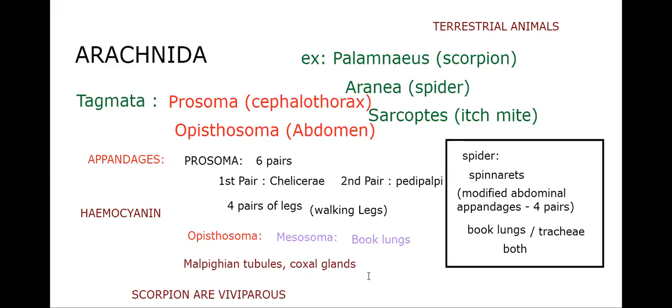Remaining, we said excretory organs are Malpighian tubules and coxal glands. Then take a screenshot, Arachnida. We get it as a 4 marks question. With examples: Palamnaeus scorpion, Aranea spider, Sarcoptes itch mite. Special characters of spider are given in the box.